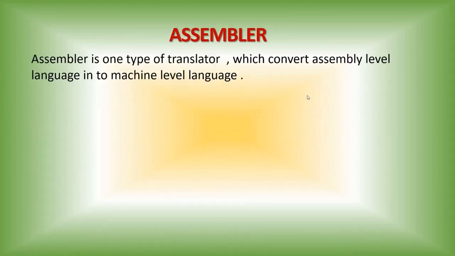See that? Assembler will convert assembly level language into machine level language. And the second type of language processor is compiler. Compiler is also a language processor, or a translator, which will convert high level language into machine level language. This compiler will convert high level language into machine level language.